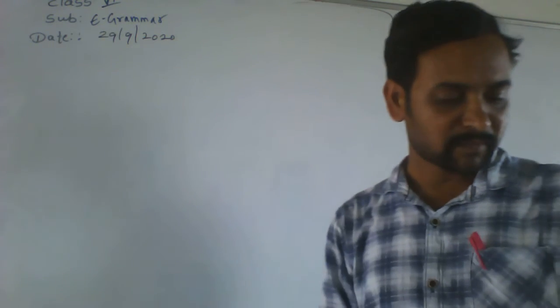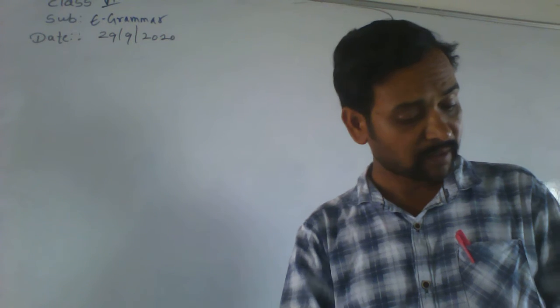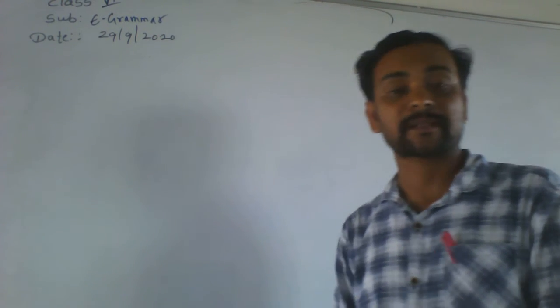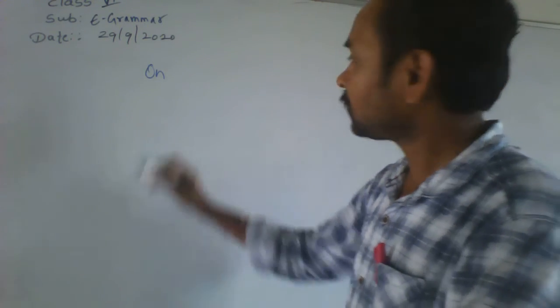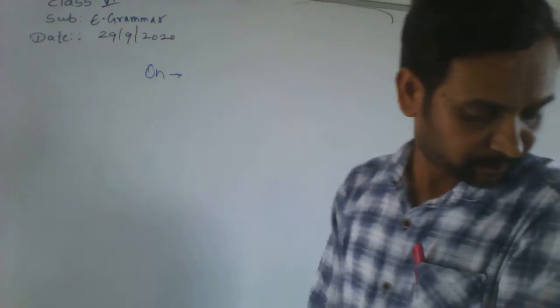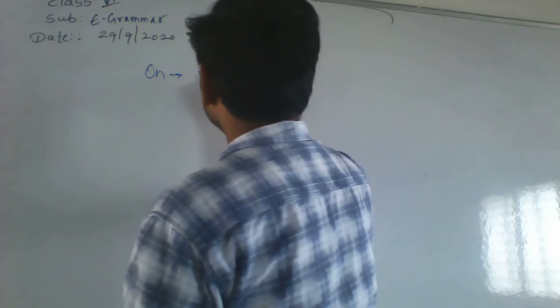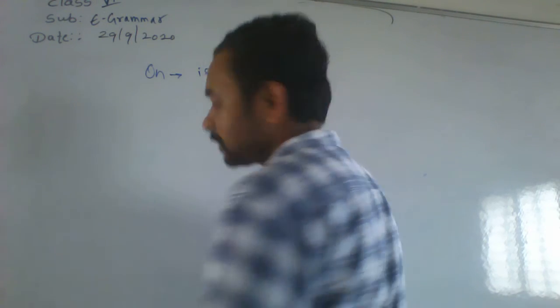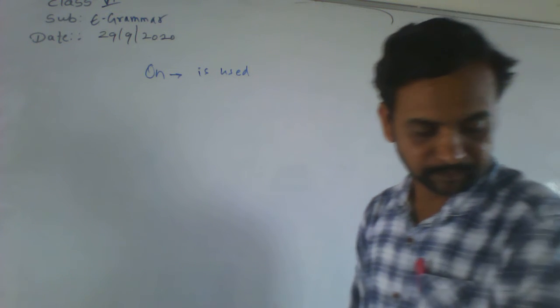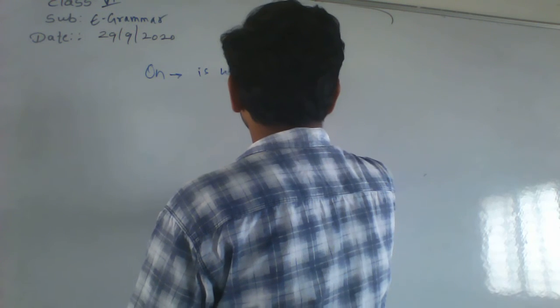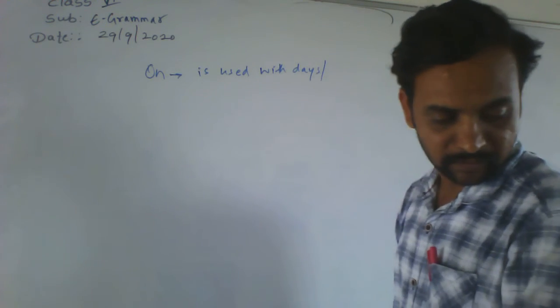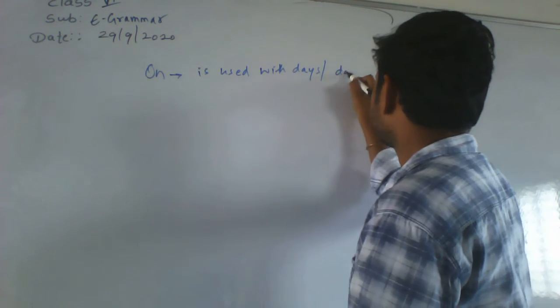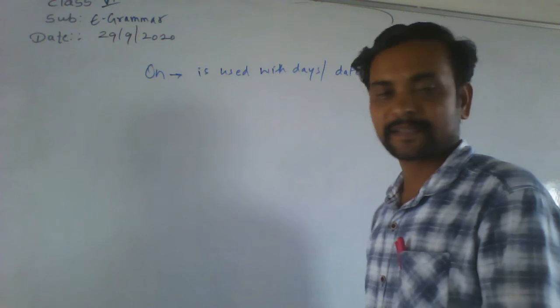Let us see some prepositions, how to use them, in which cases you have to use them. Let's see here. On. On is used with days or dates.